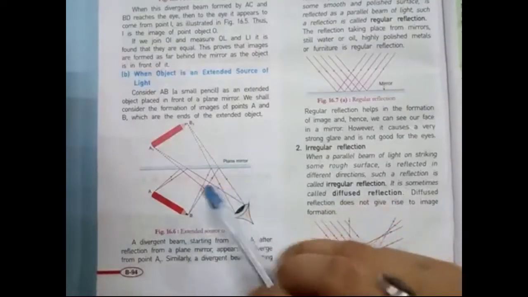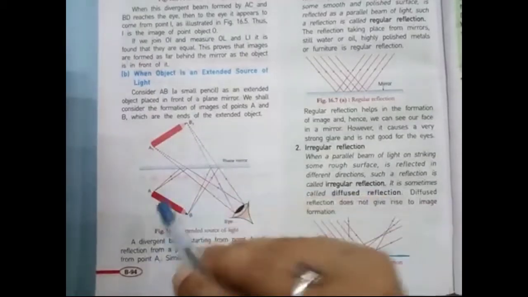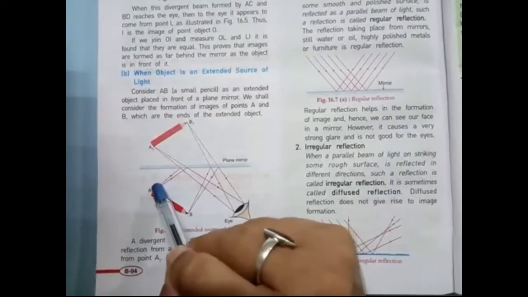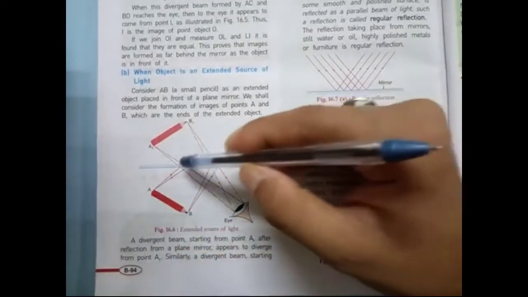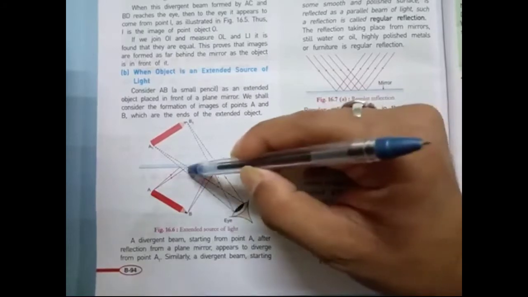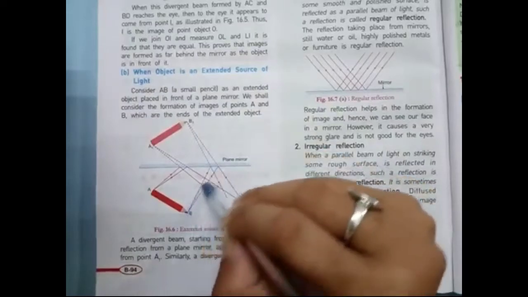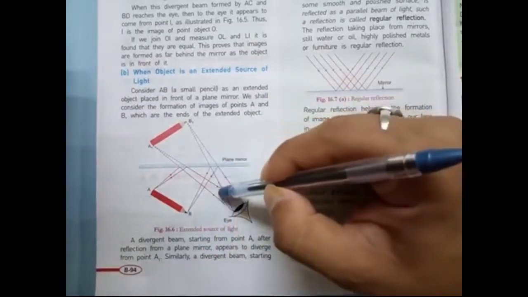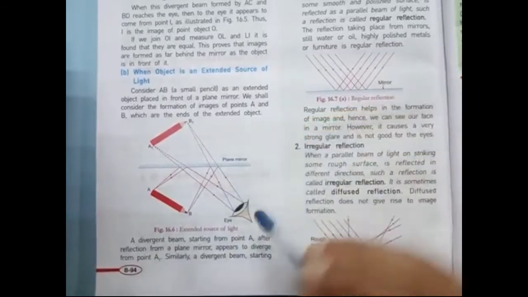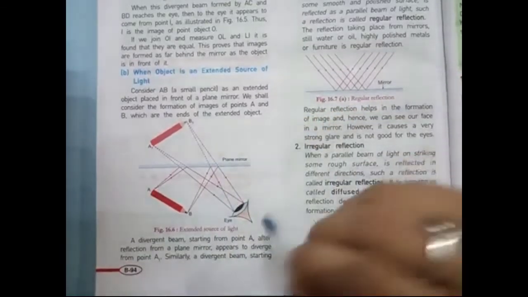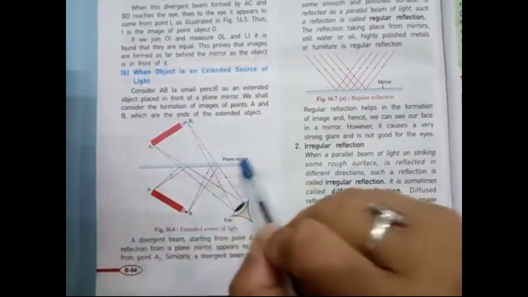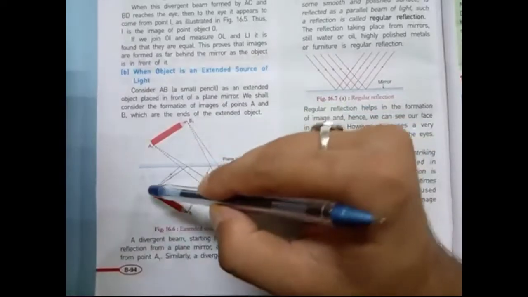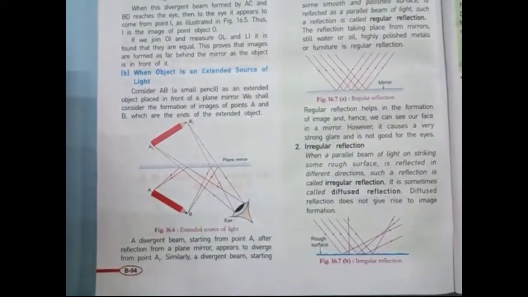Next student, this is an object. Now for A, this is the first incident ray, this is the second incident ray, and this is the first reflected ray and this is the second reflected ray. For B, this is the first incident ray and this is the second incident ray, and this is the first reflected ray and this is the second reflected ray. There is a person standing here and that person will see the image is formed here. This is a plane mirror, which means object distance is equal to the image distance.